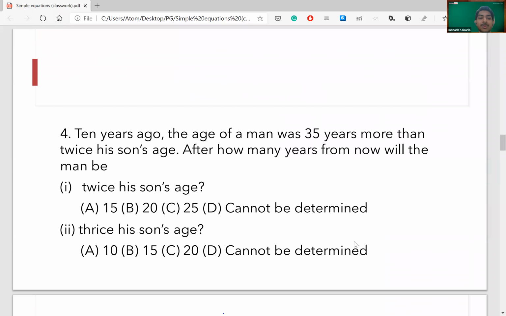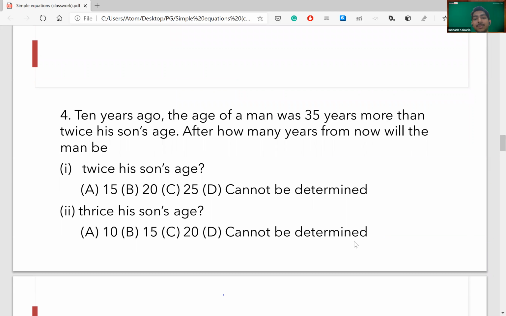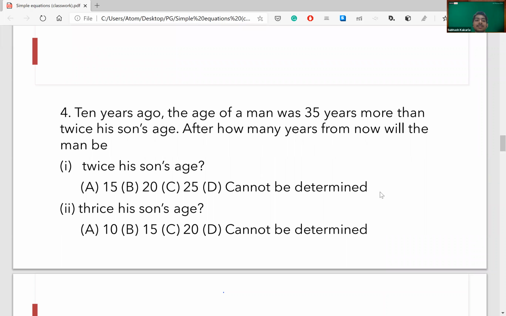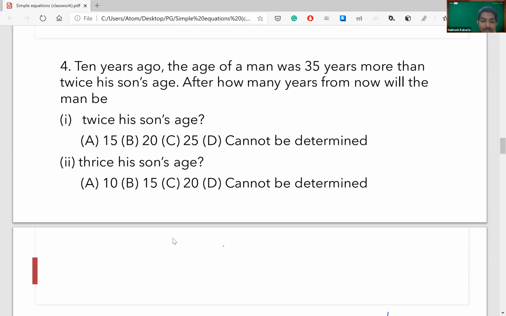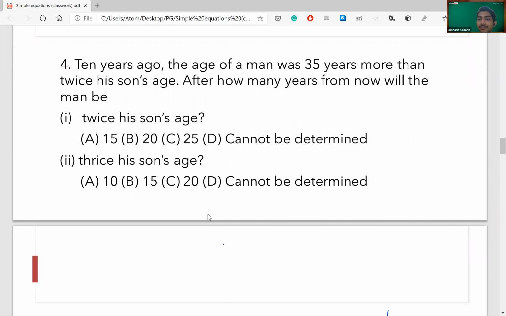Okay, so what does the question say? 10 years ago, the age of man was 35 years more than twice his son's age. So let his son's age be x.